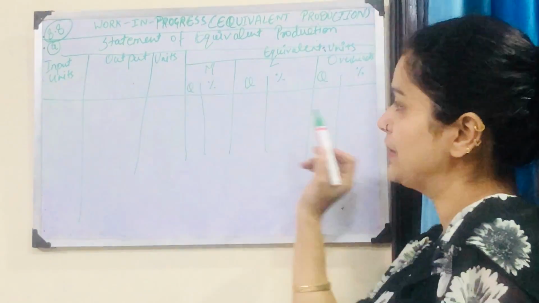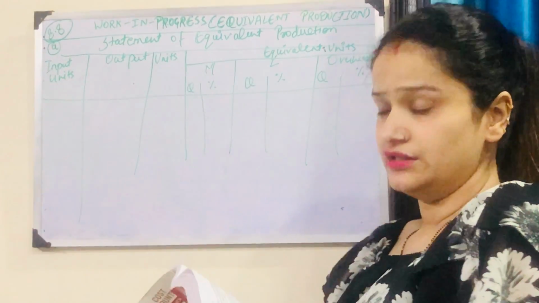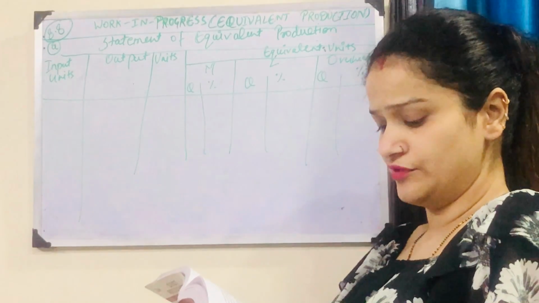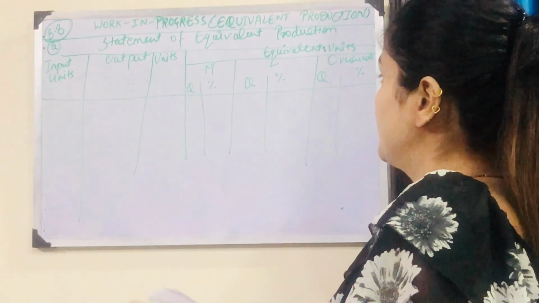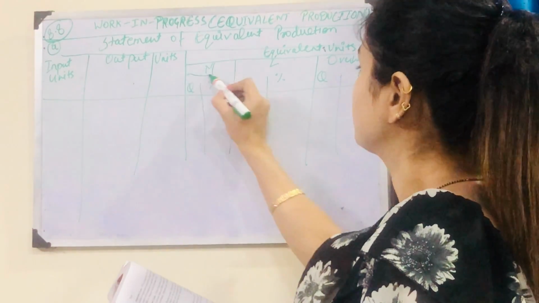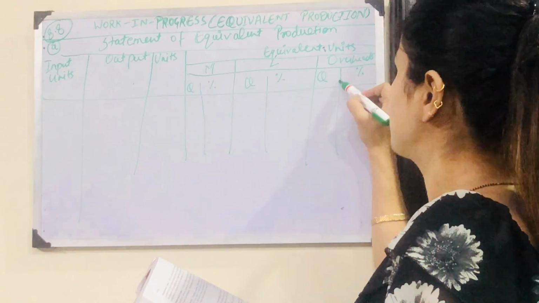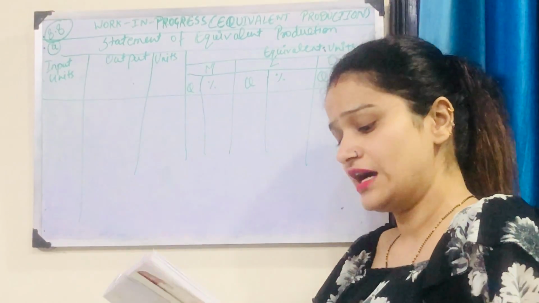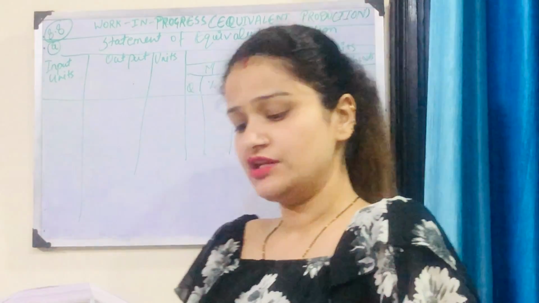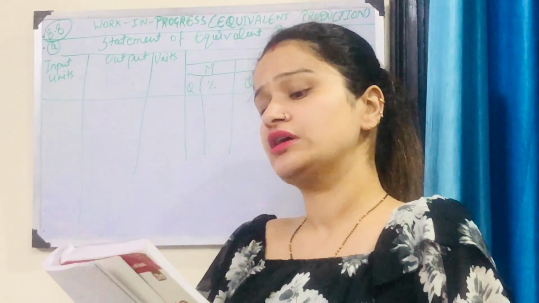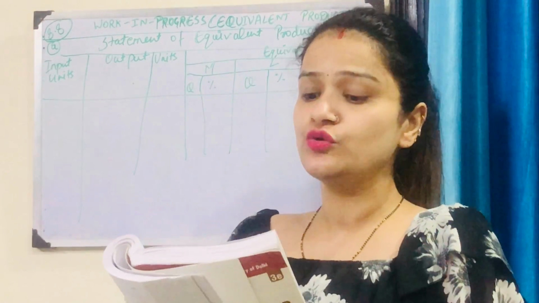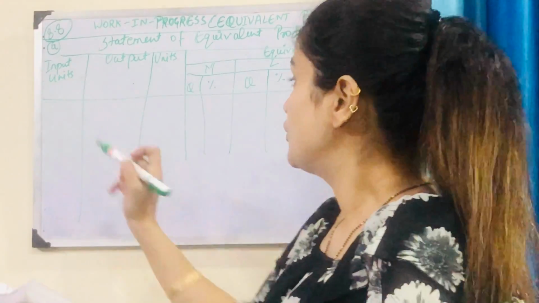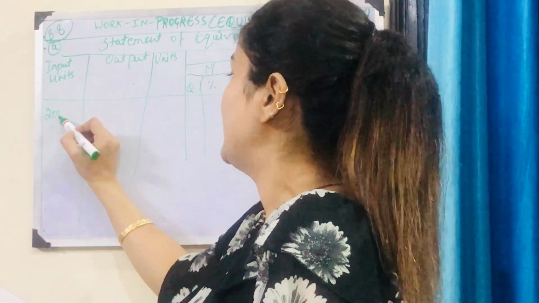So we have already made the statement of equivalent production. Now we'll write down the figures which we have in the question. We'll start with the input units. According to this question, during a month 2000 units were introduced into process 1. So we have input units, and these are 2000.